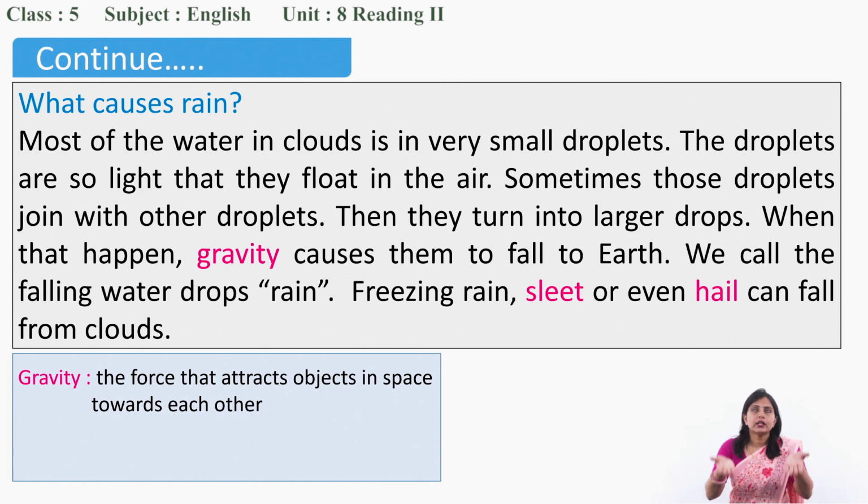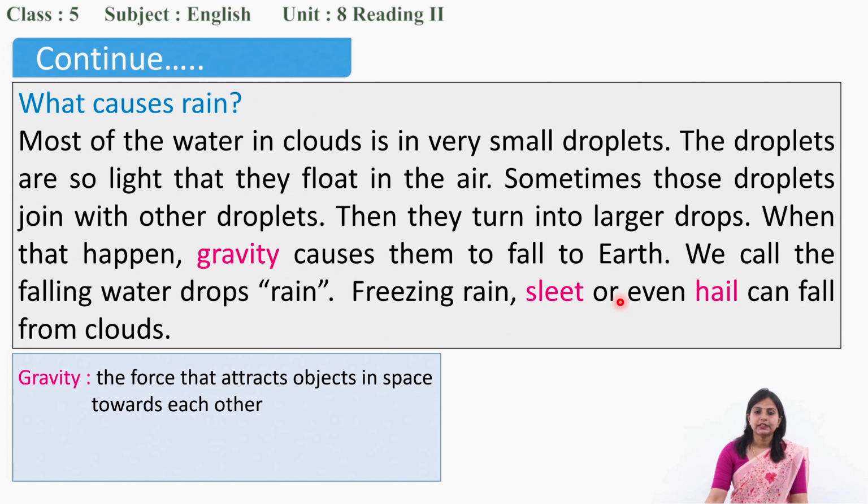When you throw anything up, it doesn't go higher. If it is lighter, like balloons, then it will go up, otherwise it will come down. Why? Because of the gravity of the earth. So when these droplets join together, they become heavy, and the gravity of the earth pulls them, right?